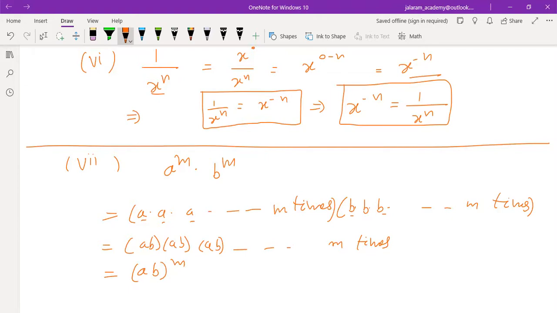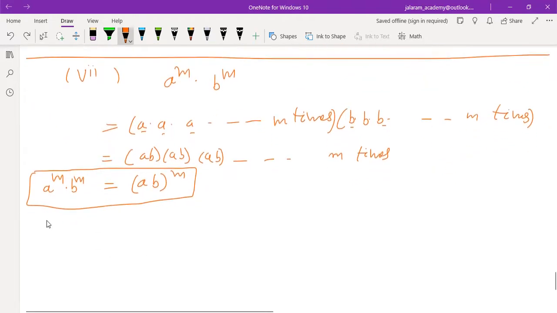AB whole to the power m. Is that clear to you? If bases are different and powers are same, they will be multiplied to get the result. Is that clear to you? A to the power m into b to the power m equals (ab) whole to the power m. Understood? Yes, sir.